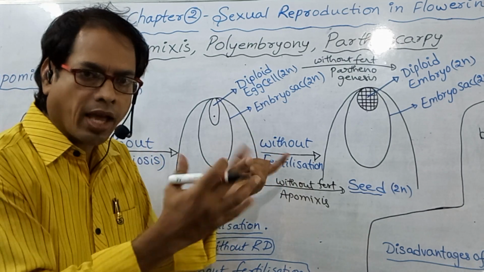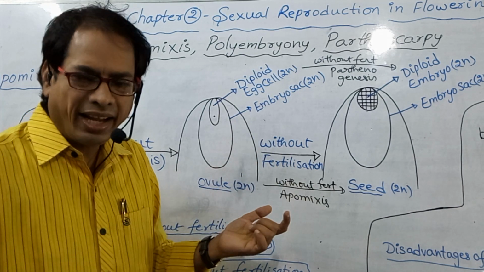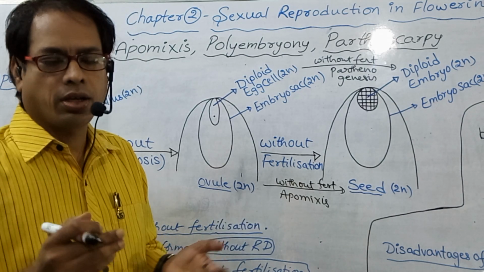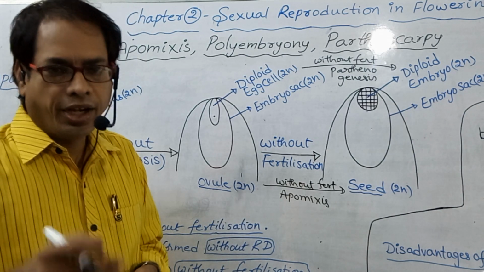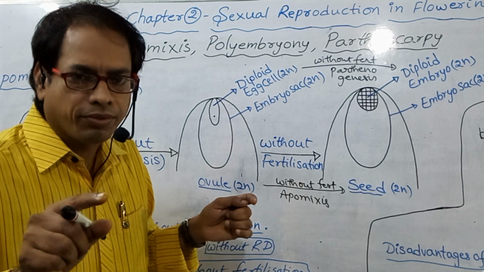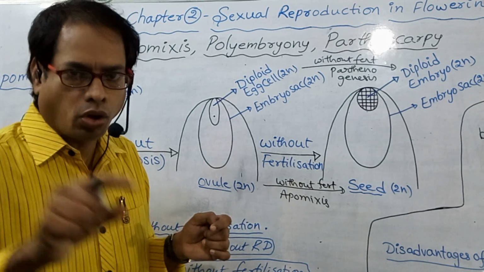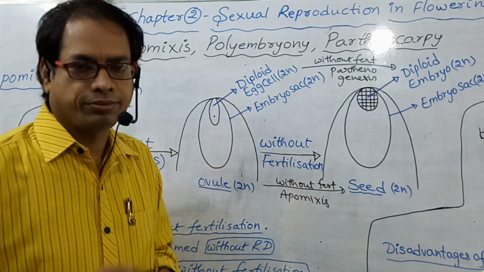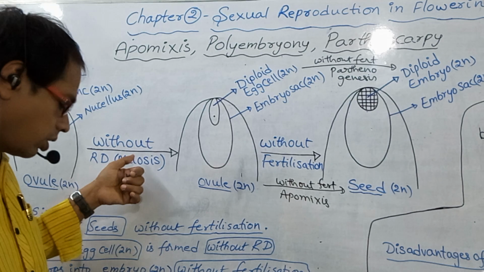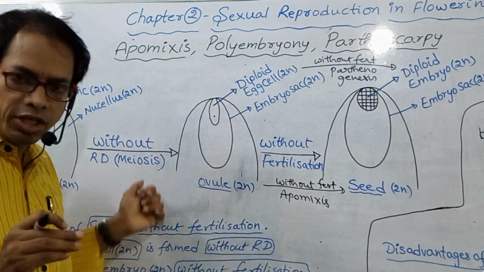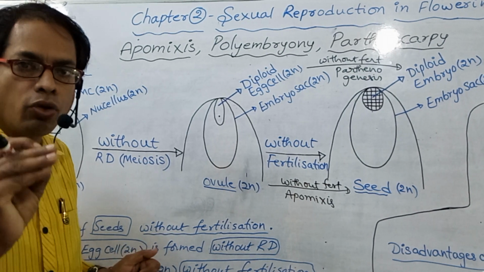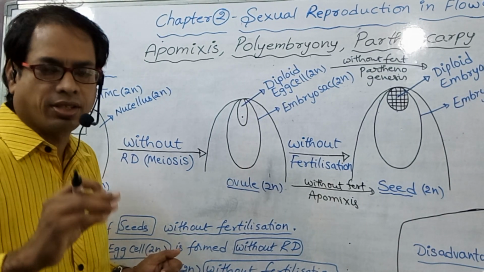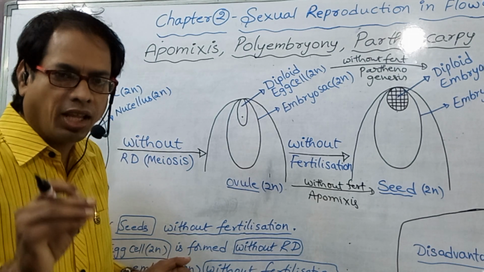There is no fusion of gametes here. So this is a kind of asexual reproduction that mimics sexual reproduction. Mimics means looks like. So apomixis is a kind of asexual reproduction. True. Apomixis is a kind of sexual reproduction. Wrong. So try to remember these points. Apomixis is found in some species of Asteraceae and grasses.